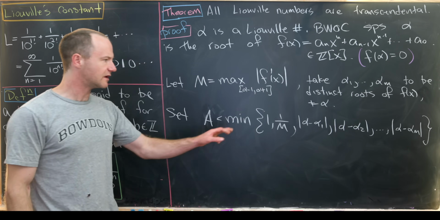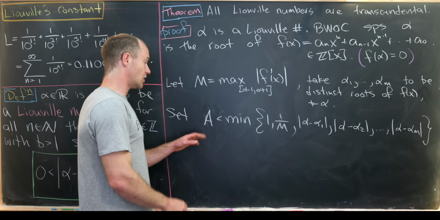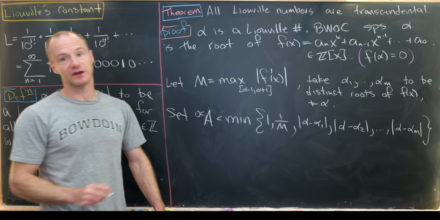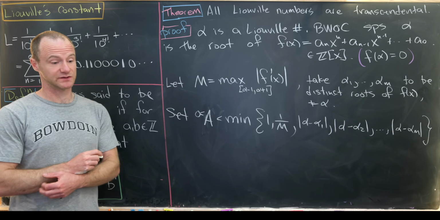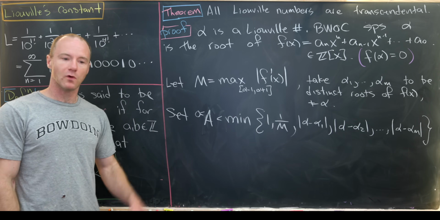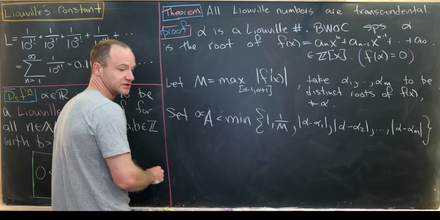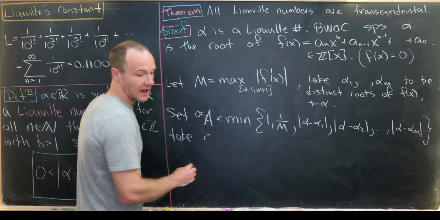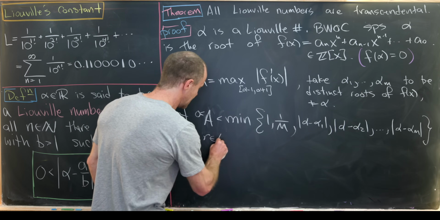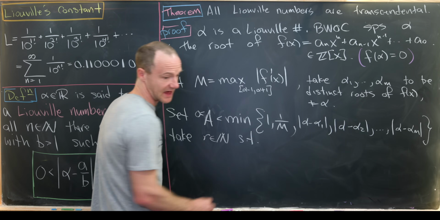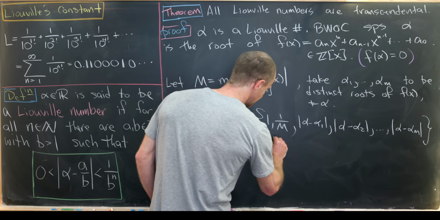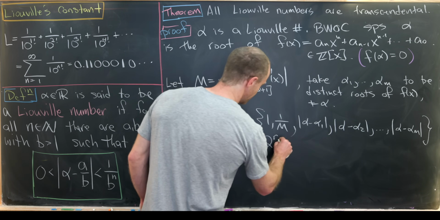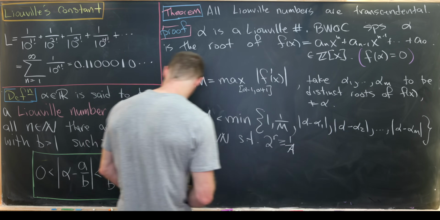So we know that none of those are equal to 0, so we can take a to be bigger than 0. That's important to notice as well. Okay, we've got one more number to introduce. That last number we'll call r, and r will be a natural number such that 2 to the r is bigger than or equal to 1 over a.